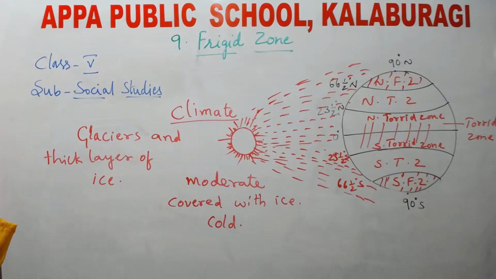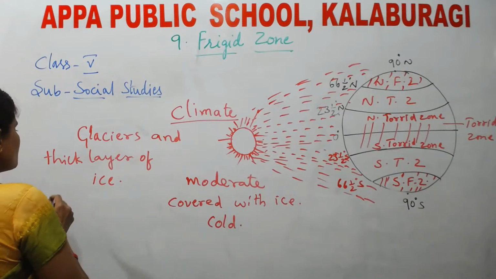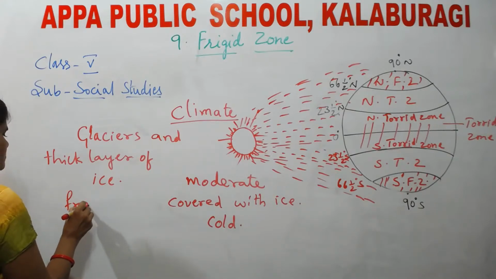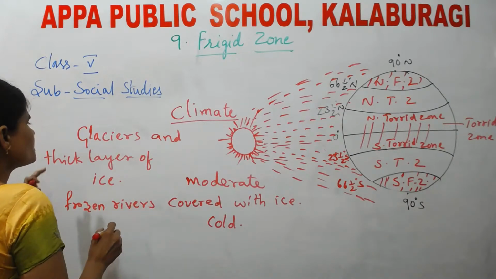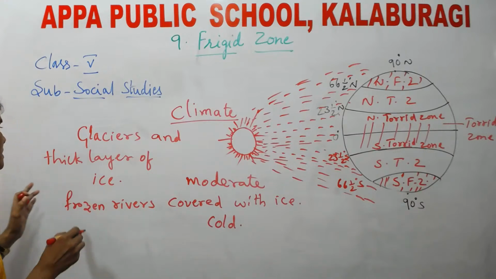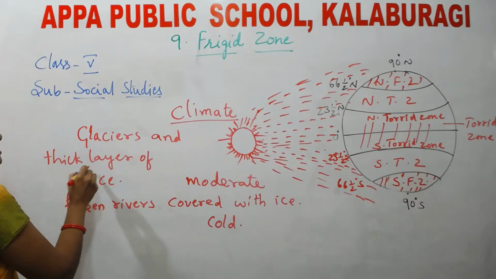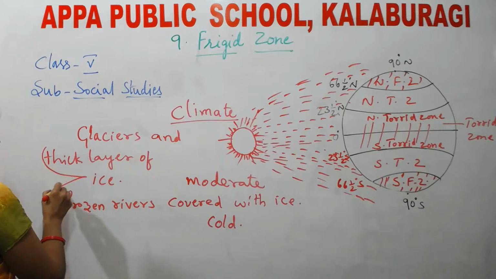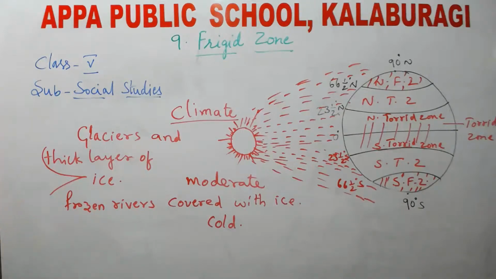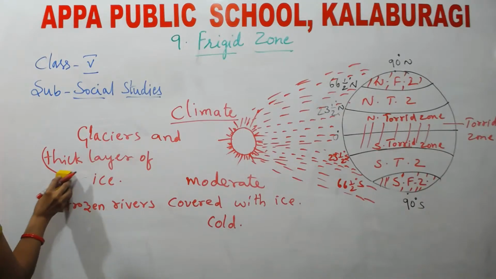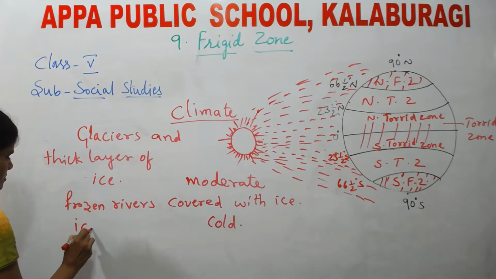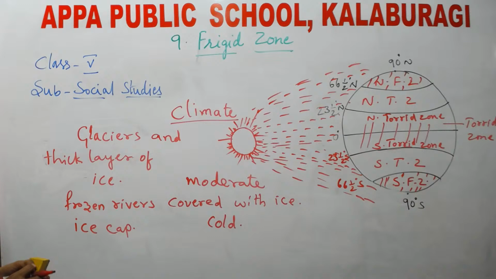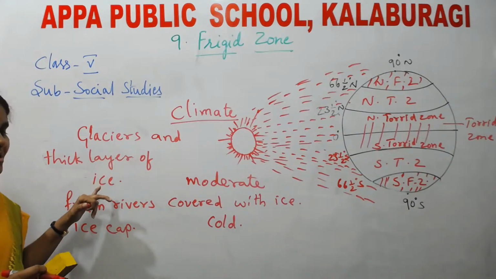Glaciers are nothing but frozen rivers. Frozen rivers are called glaciers. Next, thick layer of ice. Okay, this is called an ice cap. What do you mean by ice cap? Ice cap is nothing but a thick layer of ice.